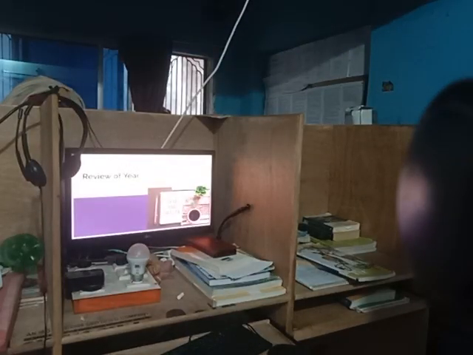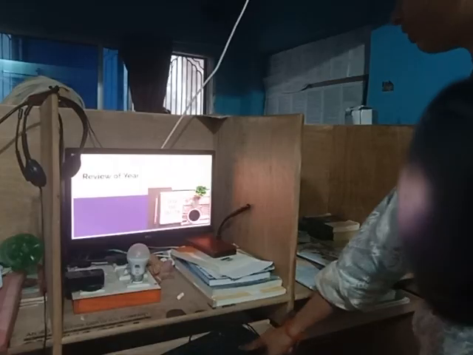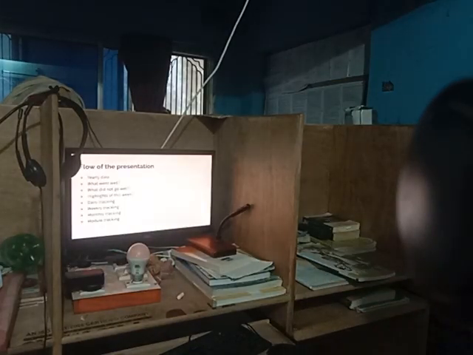Now I'm going to do a presentation of the review of the third year, 2025 to 2026. So this is the flow of the presentation which I'm going to talk about: yearly data, what went well, what did not go well, highlights of this year, daily tracking, weekly tracking, monthly tracking, and module tracking.